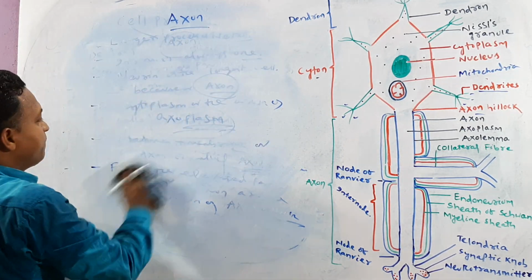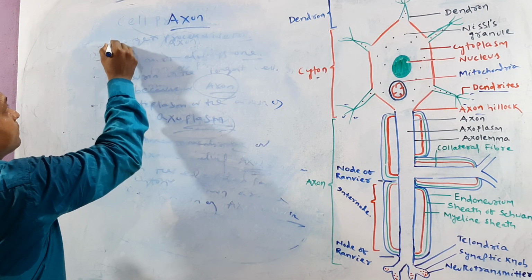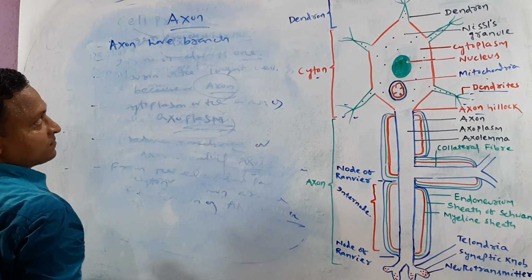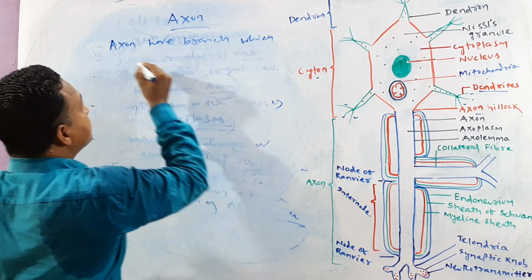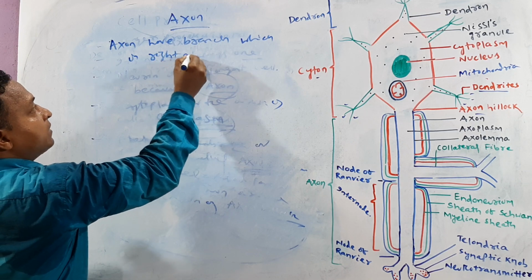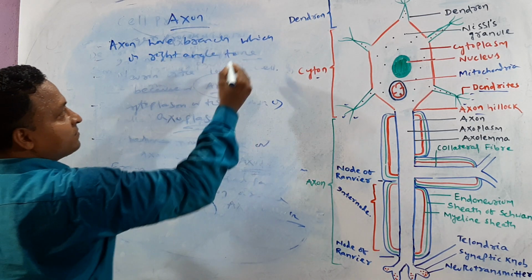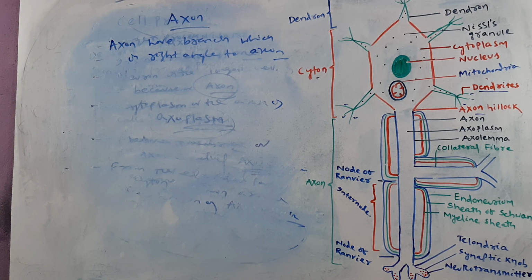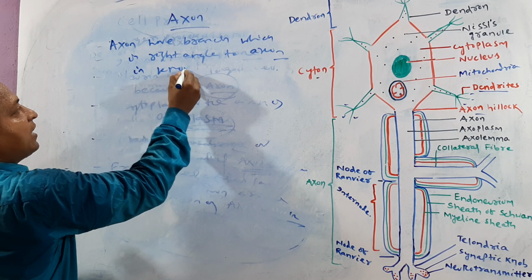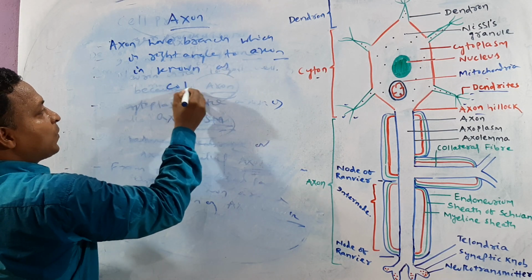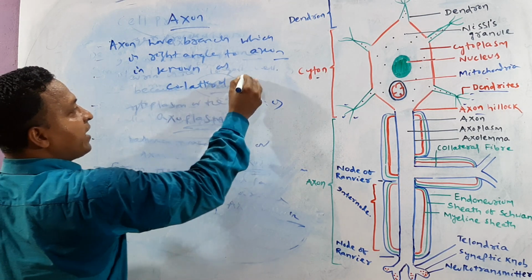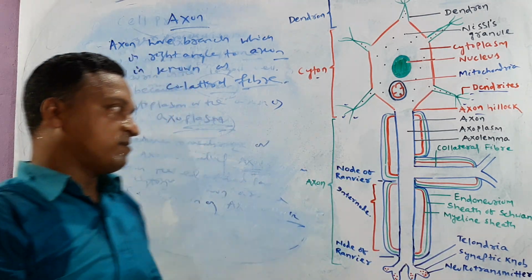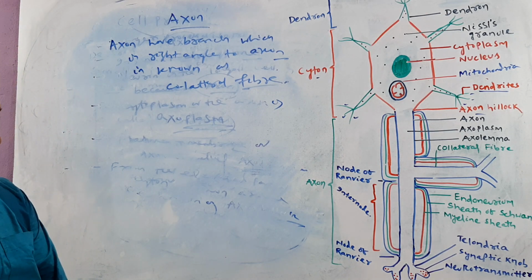The axon has branches which are at a right angle to the axon. The branch at a right angle to the axon is known as, anybody? Collateral fiber. That is called collateral fiber. Yes. The next one.